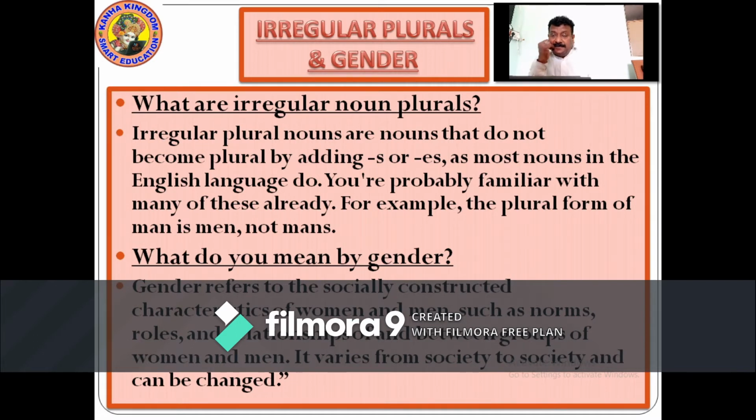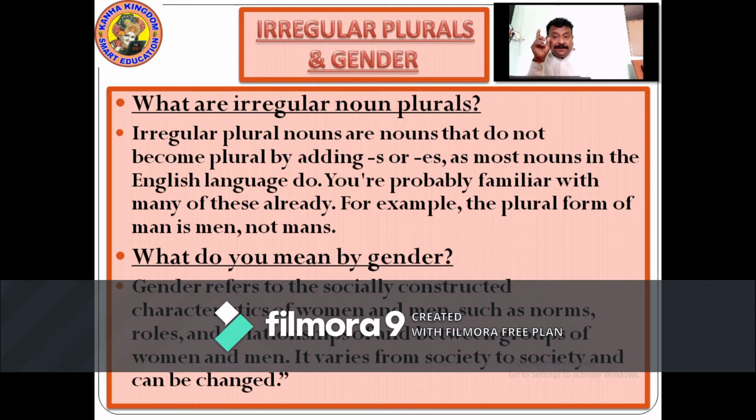One example is here, man. Man, for making it plural, we need to actually change its spelling, men, and not mans. Woman becomes women.